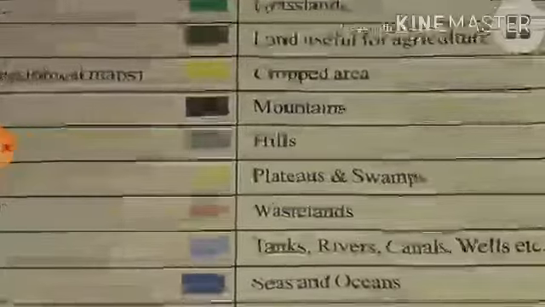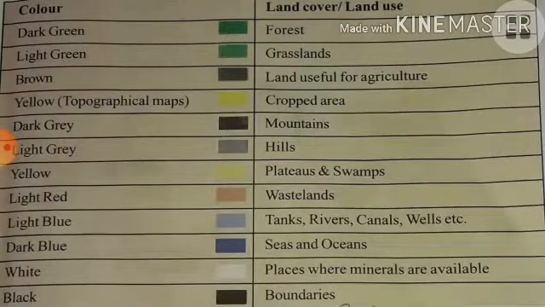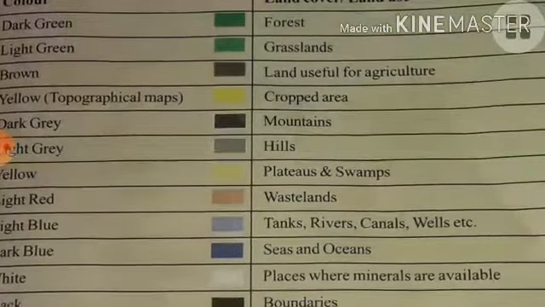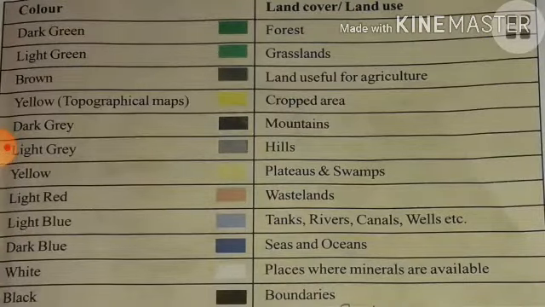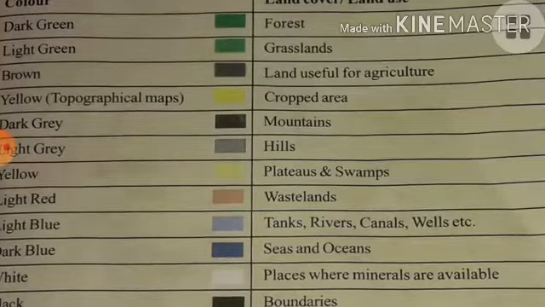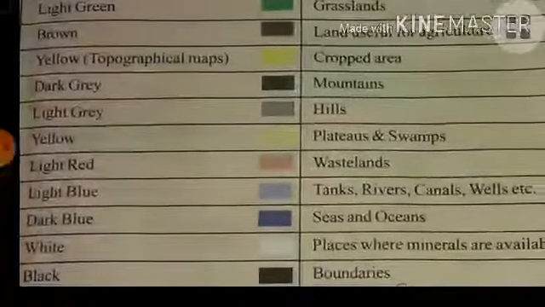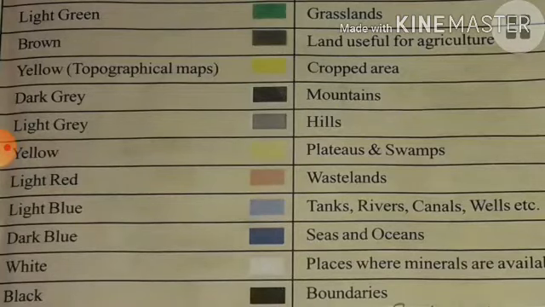That brown color is indicating land useful for agriculture. Yellow color is cropped area. Dark grey color is mountains. Light grey color is hills. Yellow, plateaus and swamps. Light red color means wasteland.